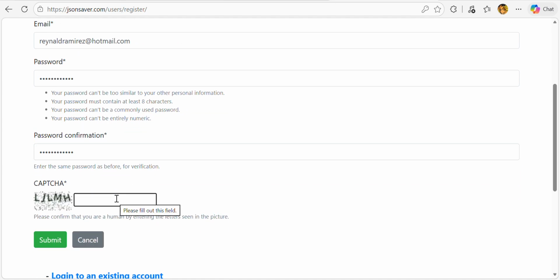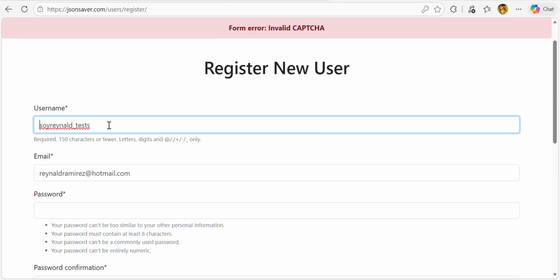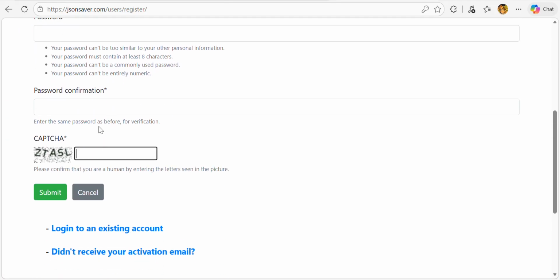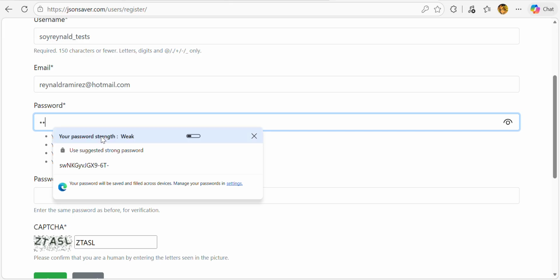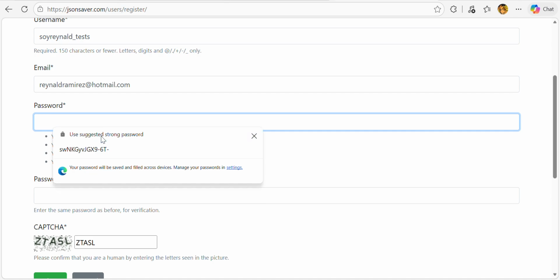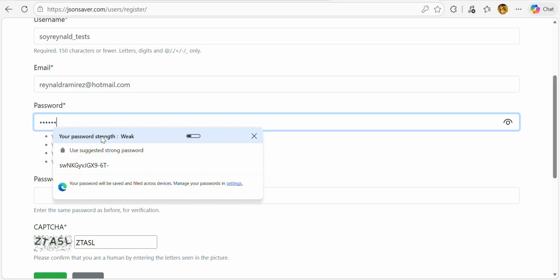And let's see here. Let's go to the captcha. There's something that I always test, and that's it. I tested it. It says that the captcha was invalid, so let's put it again. It is very common because the captcha is case sensitive, which means that uppercase and lowercase are taken into consideration.